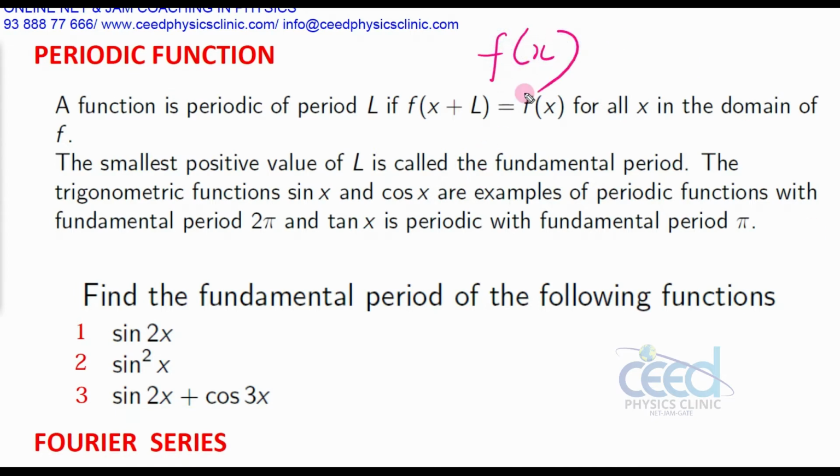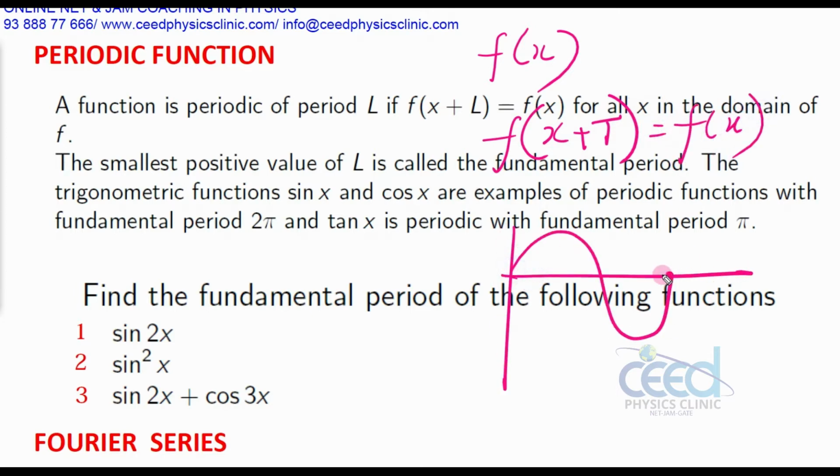If it is periodic, then f of x plus T will be f of x. Suppose you have a sine function: after a time period, if you add the time period to its variable x, it again starts to repeat.